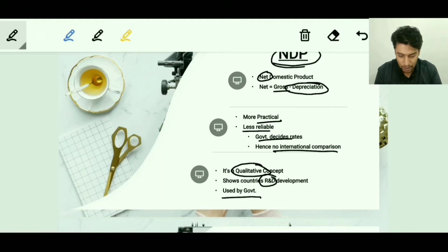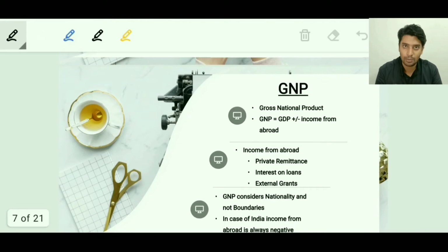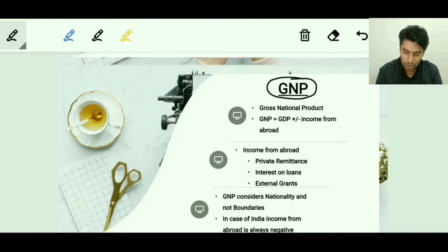This is at times also used by governments across the world to signal the market whether to promote production of one particular good or not. Moving on, the next term is GNP, gross national product. Here the word is gross, so we won't be considering depreciation, but here it is national, not domestic.